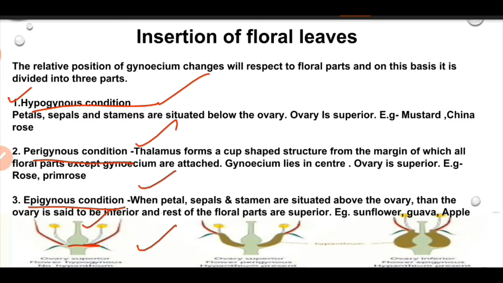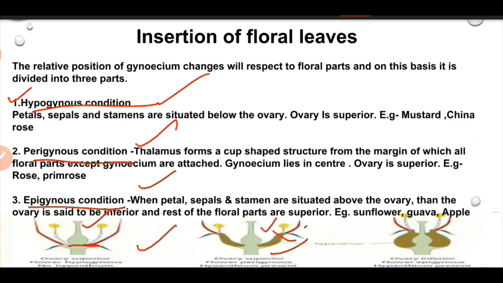Now in case of perigynous condition, if the thalamus is flattened out to form a cup-like, flask-shaped or disc-shaped structure, the gynoecium will be placed not on the top of the flower but in the center. The remaining three whorls of the flower, which are calyx, corolla and androecium, are inserted on the rim of the disc.